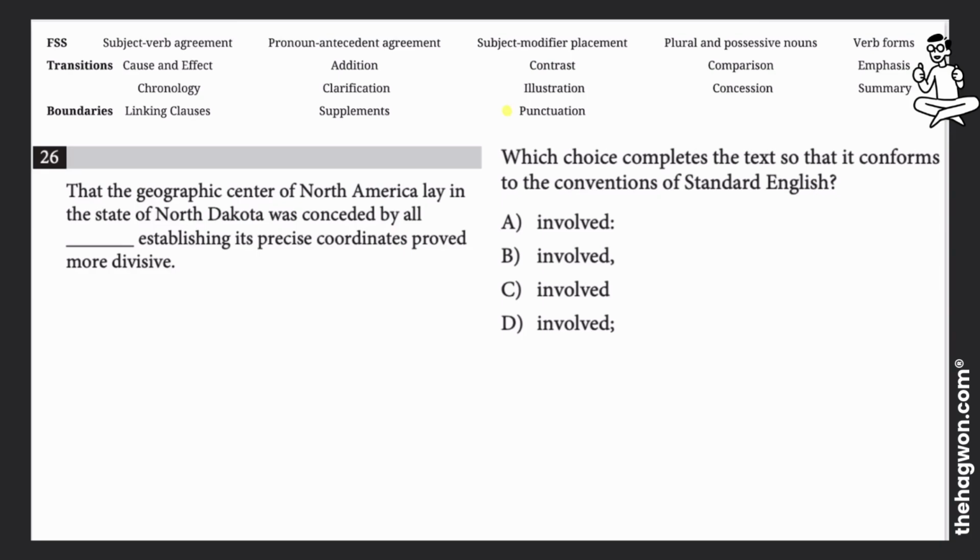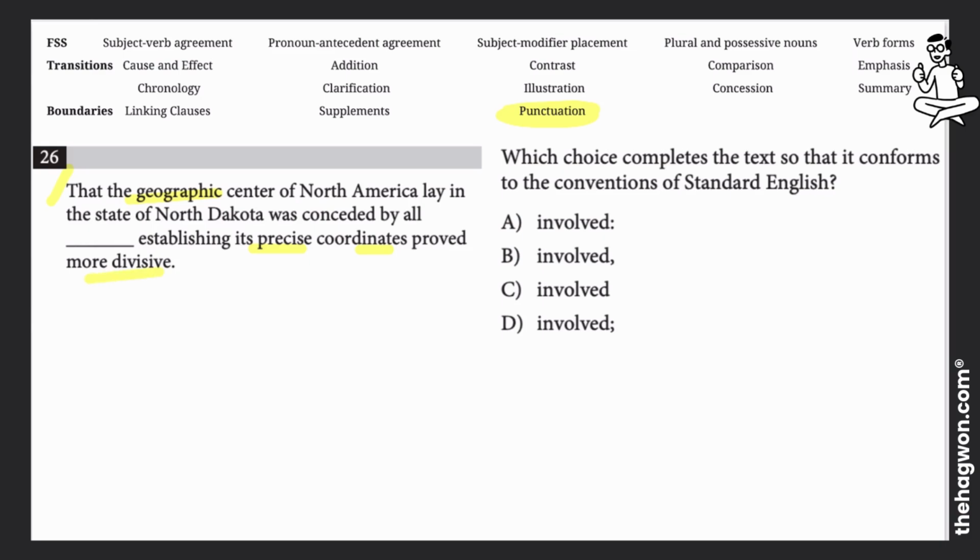Question 26 on our boundaries punctuation question. That the geographic center of North America lay in the state of North Dakota was conceded by all involved. Establishing its precise coordinates proved more divisive.